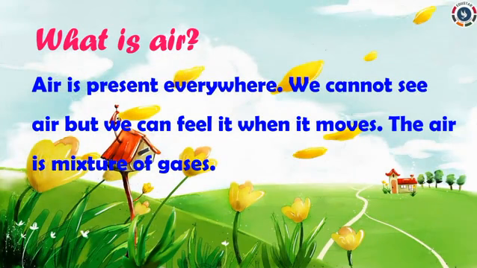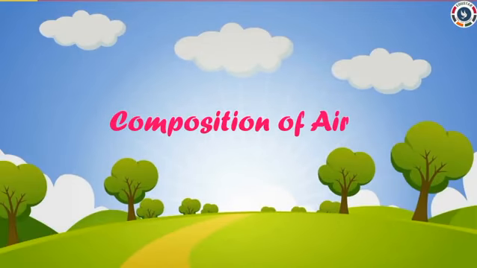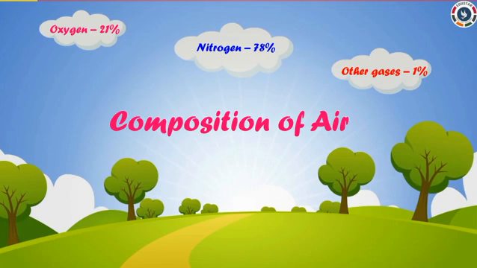Now shall we recall the content we have learned in the Air lesson part 1 video. What is air? Air is present everywhere. We cannot see air, but we can feel it when it moves. Air is a mixture of gases. Composition of air: 21% oxygen, 78% nitrogen, and 1% other gases like carbon dioxide, neon, helium, and argon.